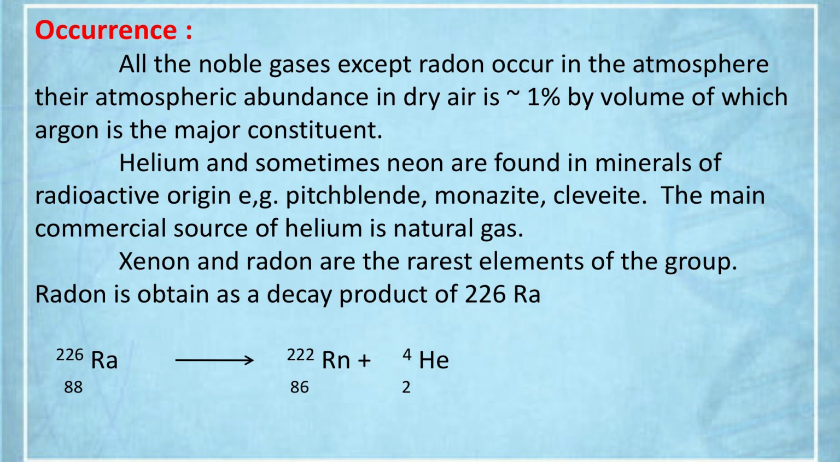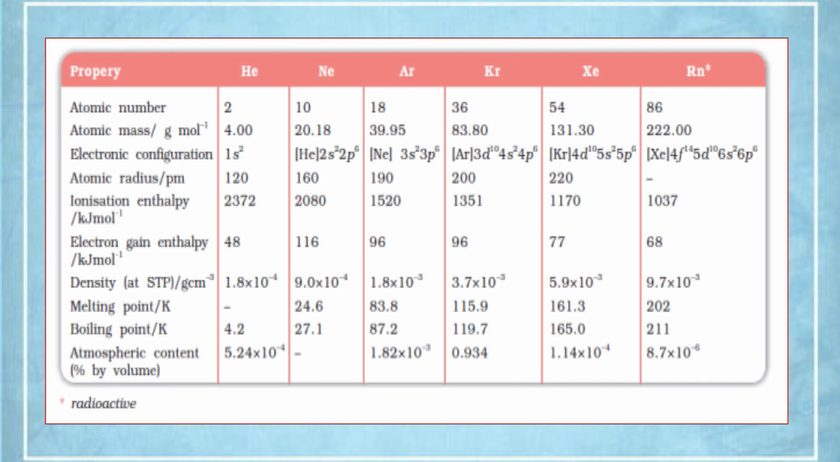Coming to physical properties. The first physical property we will discuss is the electronic configuration. I have discussed the electronic configuration. If you find the electronic configuration of noble gases, there are 8 electrons in the outermost shell except helium. Helium has 2 electrons. All other noble gases have an octet configuration, 8 electrons in the outermost shell.